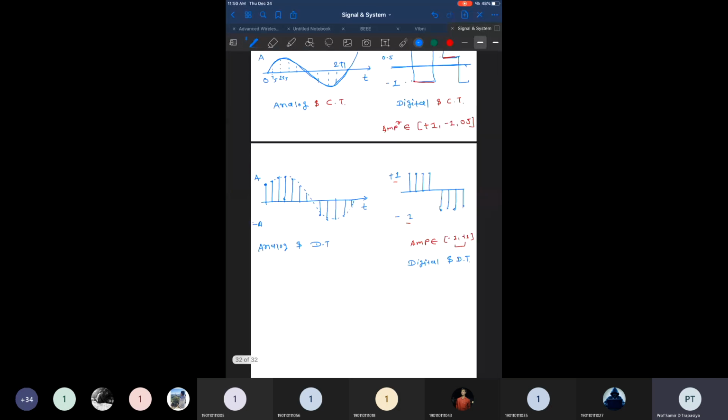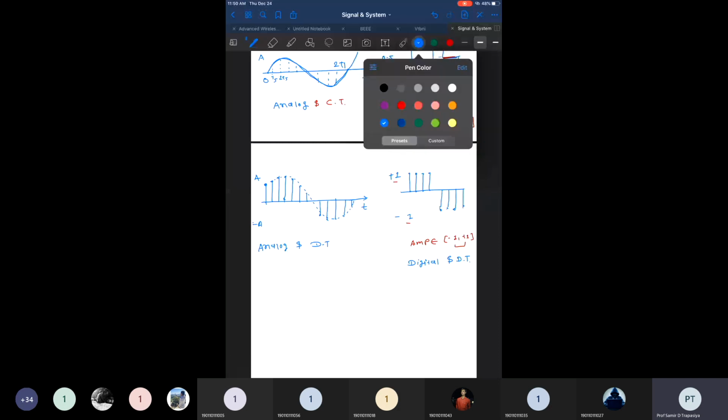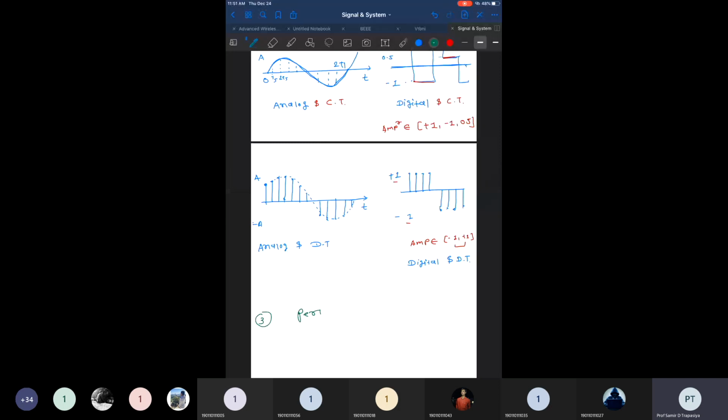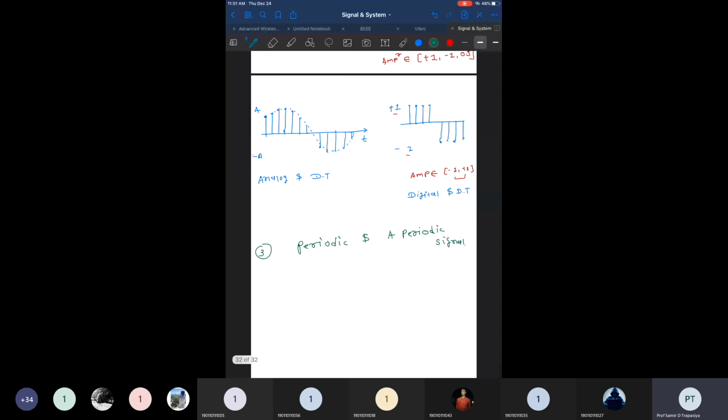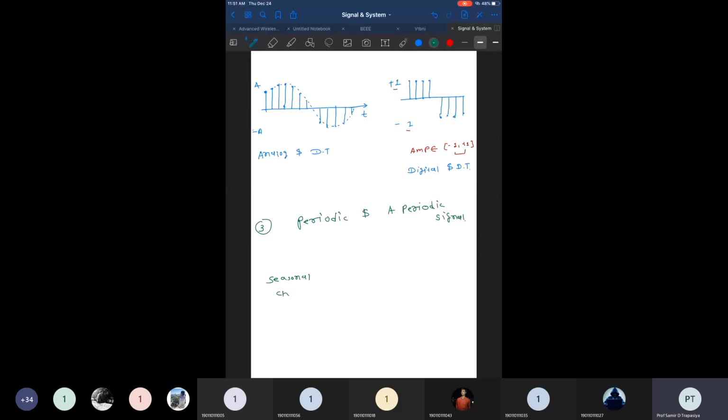Yes. Okay, so now we will move to the third category, and this third category is known as periodic and aperiodic signals. Some signals repeat their pattern after some particular interval of time. So I can say this is like seasonal change. You can say the seasonal change in India, especially in India, because in other countries there is no clear classification of seasons.